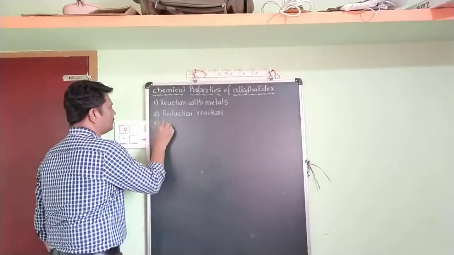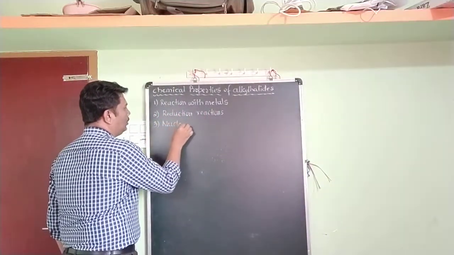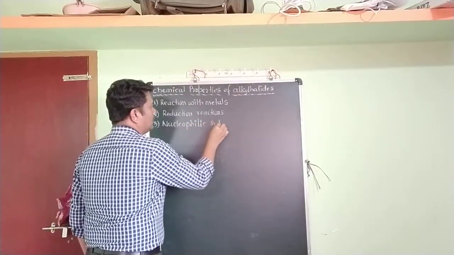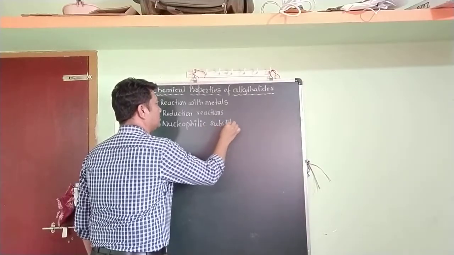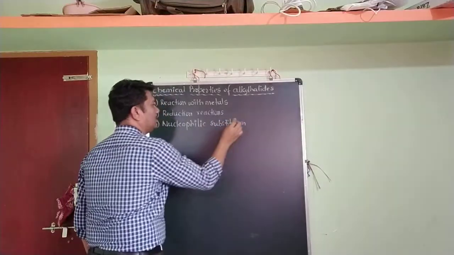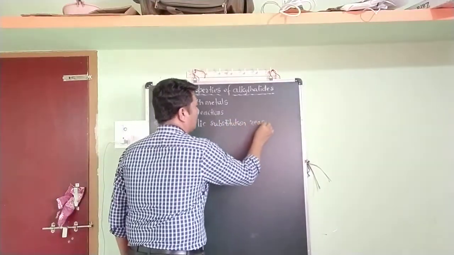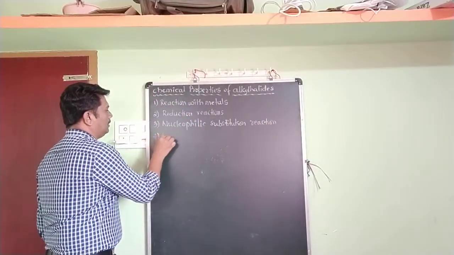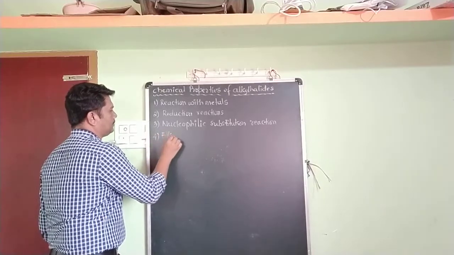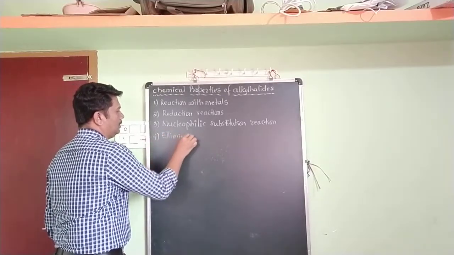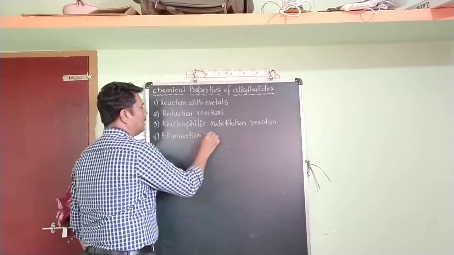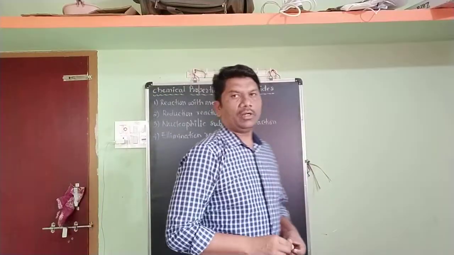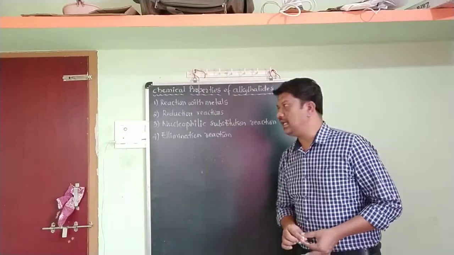Third one, nucleophilic substitution reaction. And last one, elimination reaction. So these are the four important chemical properties of alkyl halides.